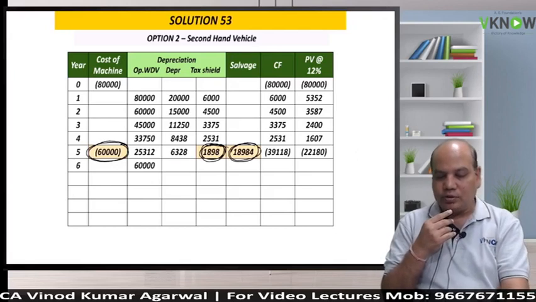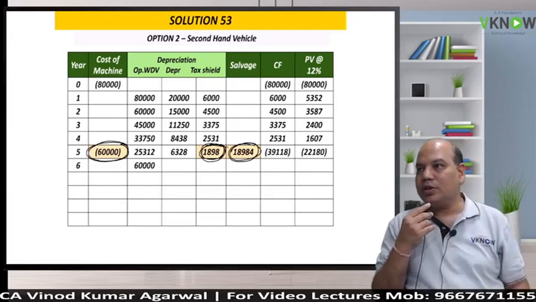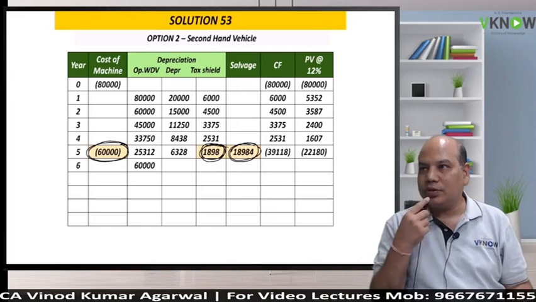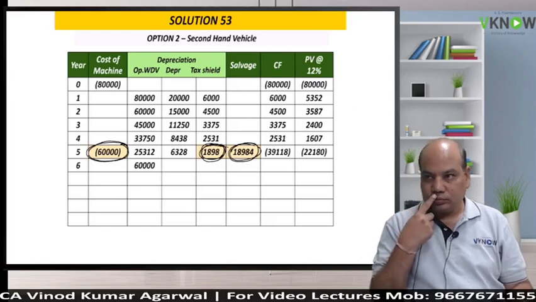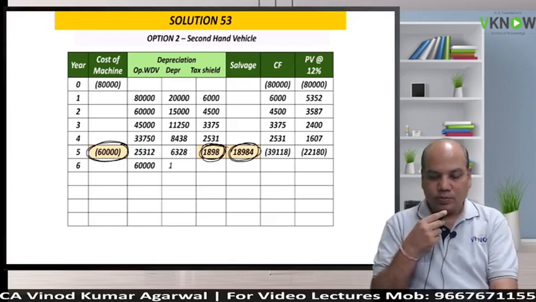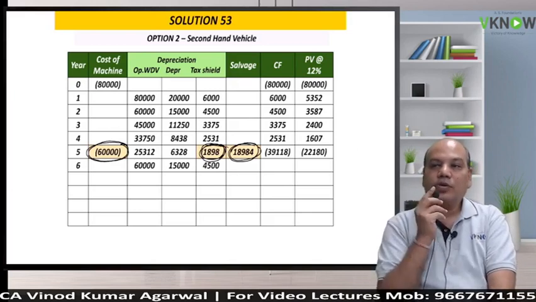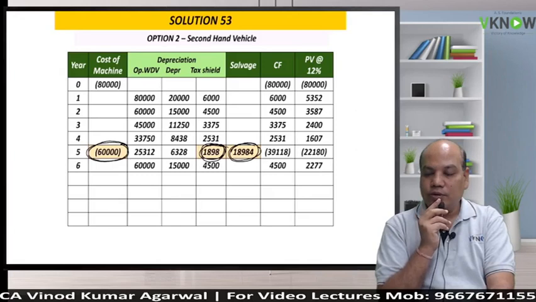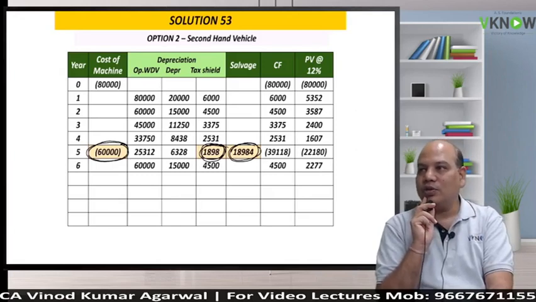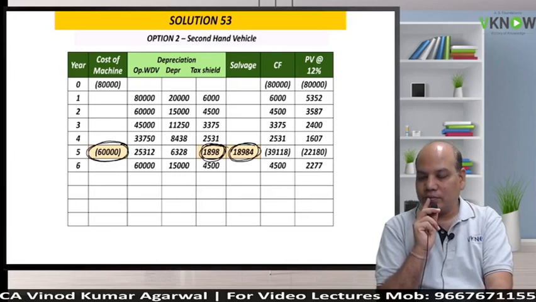Year 6 now. Now we'll start depreciating this asset, this 60,000. 15,000. Same thing, repeat 5 years. I will not tell you anything, do it yourself. Check the last column yourself. In the 6th year I am getting 2277. Are you also getting 2277?